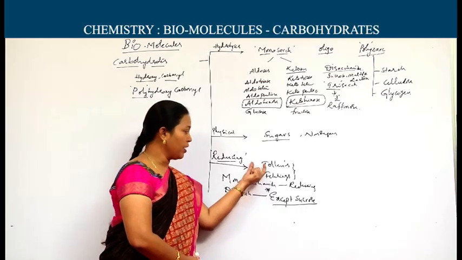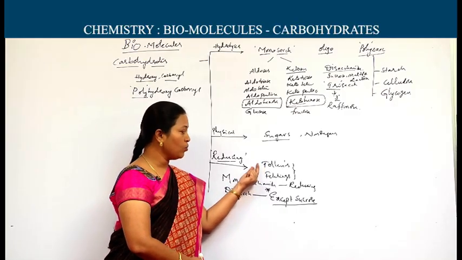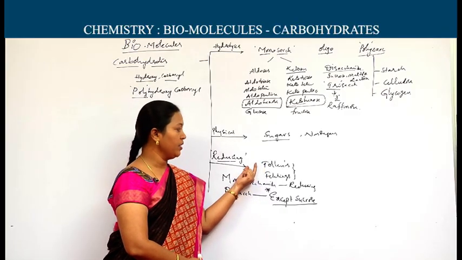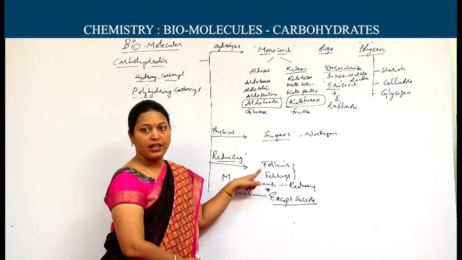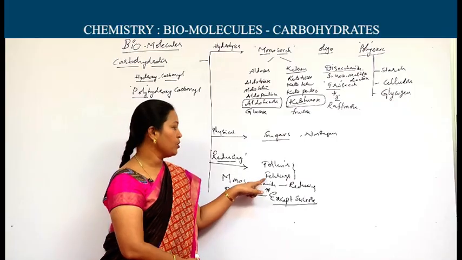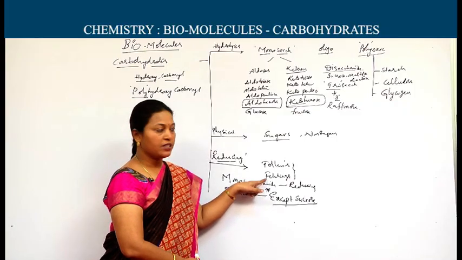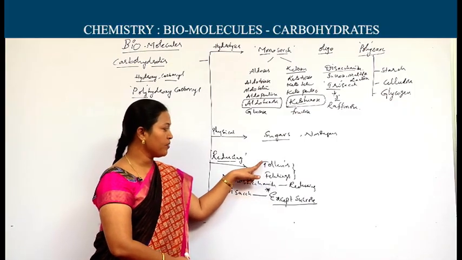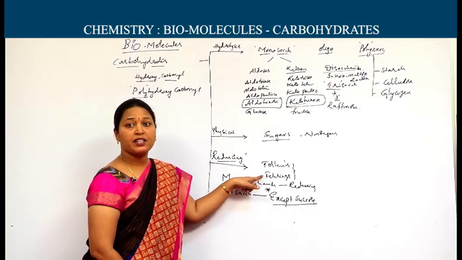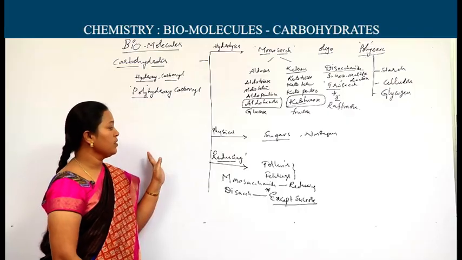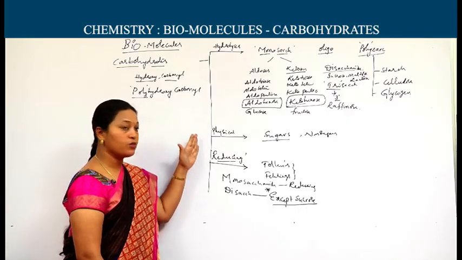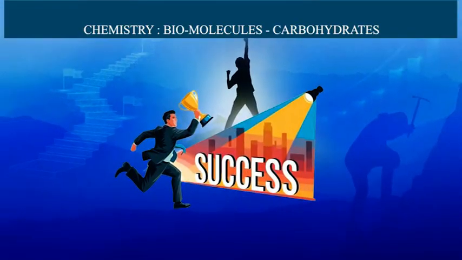Then one more continuation of this point: glucose has the ability to form a silver mirror with the Tollens reagent, and it forms a red precipitate with the Fehling solution. After the reaction with the Tollens reagent, a silver mirror is formed with glucose, and a red precipitate is formed with the Fehling solution. It is another type of classification, more stressable, based on the reducing ability.